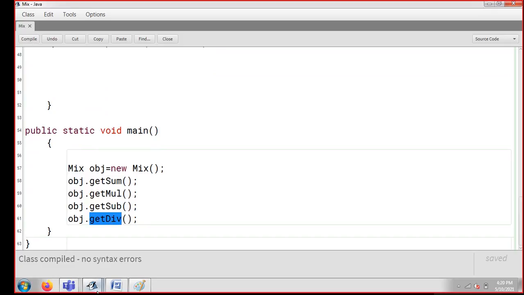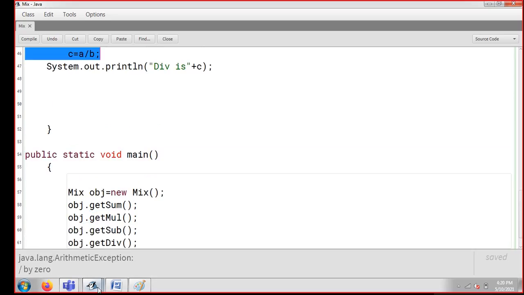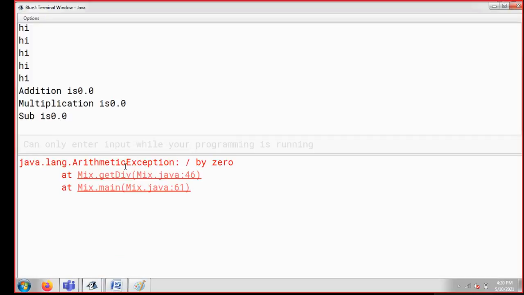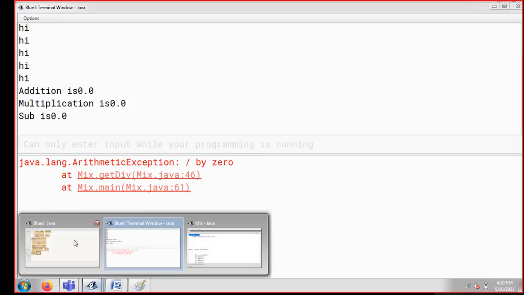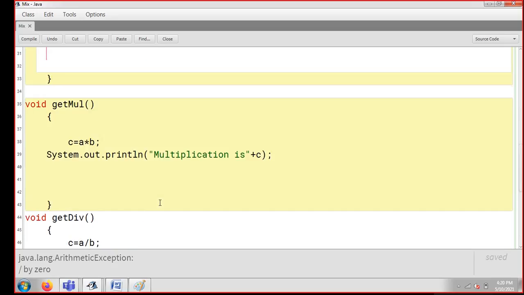I'm clicking on compile. You can see, and I'm going to my main screen, right-clicking next to this mix and choosing void main. Coming back to my home screen, I'm going to show you what the exception is here. Sometimes you get an exception because the value has not been given. I called getSum, getMultiplication, getSub, and getDiv directly, but basically my a and b are null still. There is no value in my a and b.